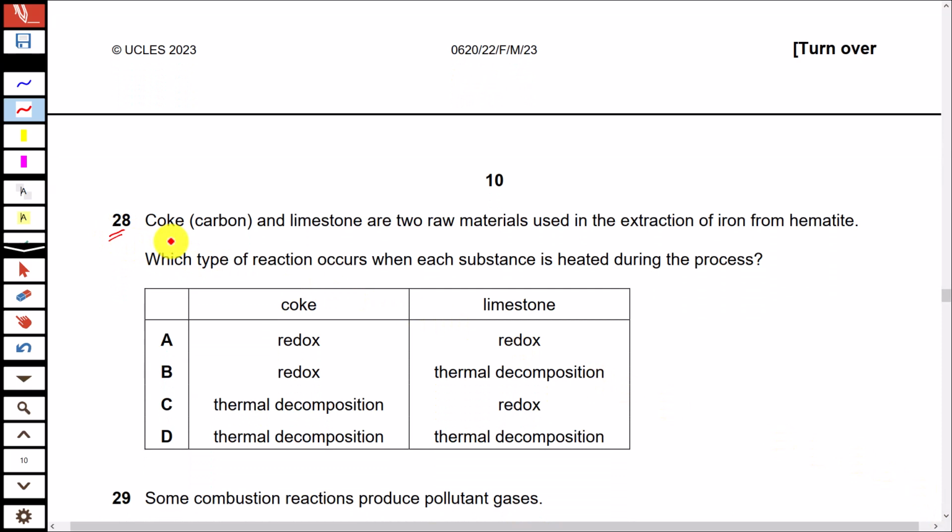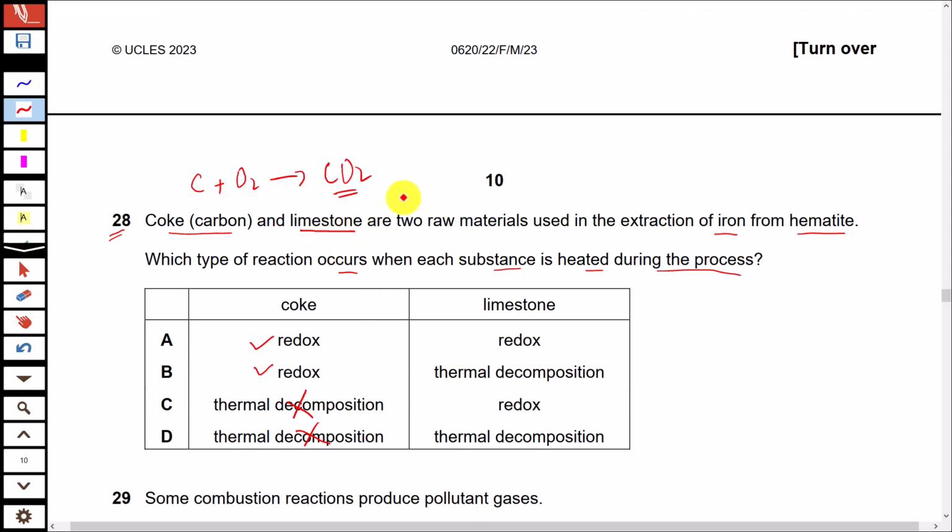Question 28. Coke and limestone are 2 raw materials used in extraction of iron from hematite. Which type of reaction occurs when each substance is heated during the process? When carbon is heated, it is oxidized to produce carbon dioxide. This reaction is exothermic and heat is produced in this reaction. But the point is that this is a redox reaction because oxidation and reduction are taking place here. So burning of coke is redox and not thermal decomposition.